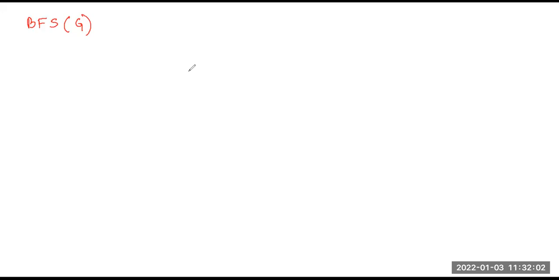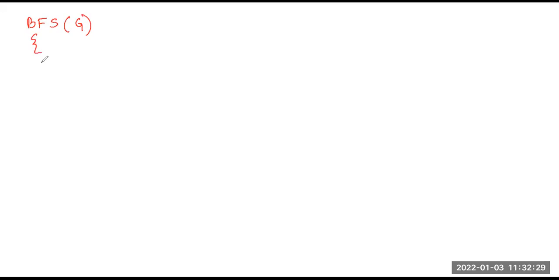So that algorithm I will write today first, and then we will switch to the next topic, that is depth first search, DFS. Okay. So suppose that the BFS concept is applied on any graph. I have written BFS within brackets graph. Now this BFS will be applied for all the vertices that belong to the graph.